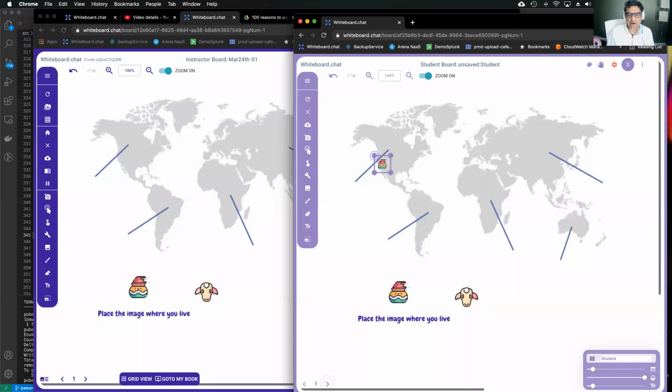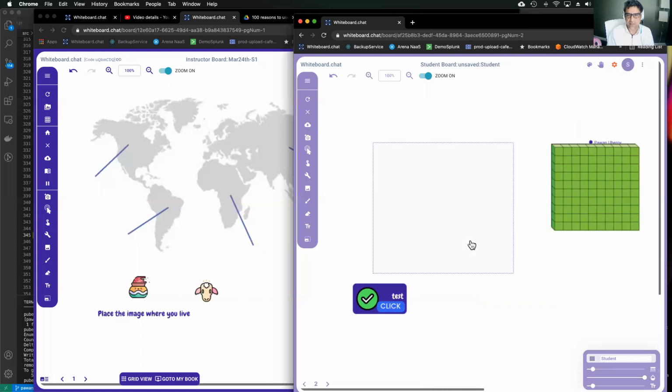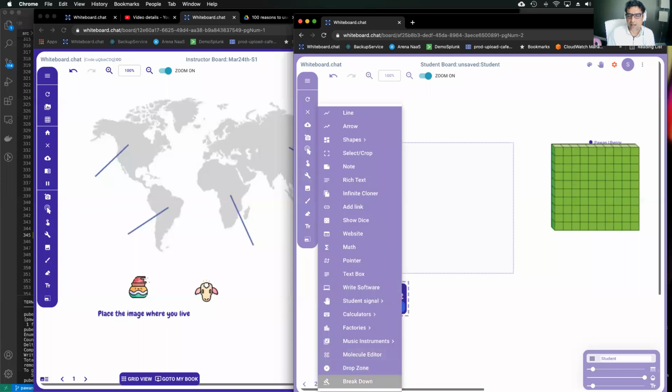So yeah, and then if you want to go to page number 2, you have to enter the password, which was ABC, right? Only then you are allowed to go to the second page. And then here you can use this breakdown tool to break this down.